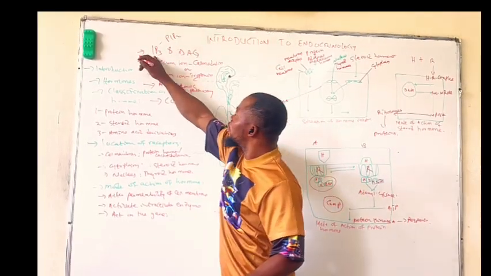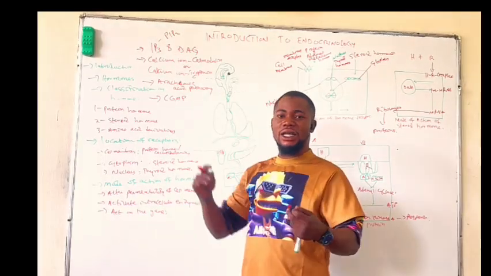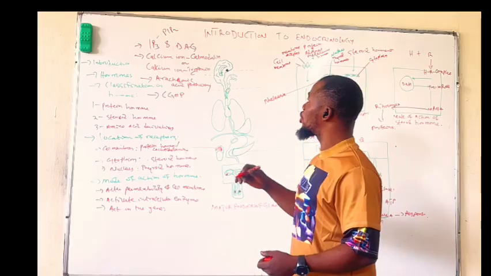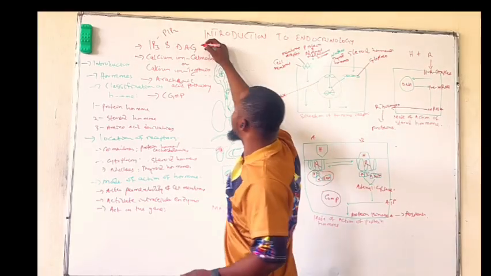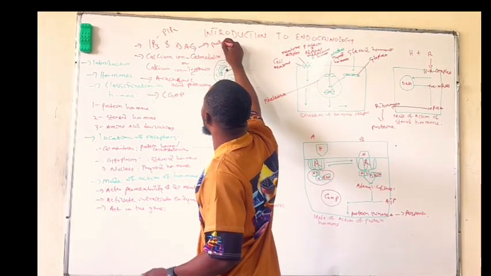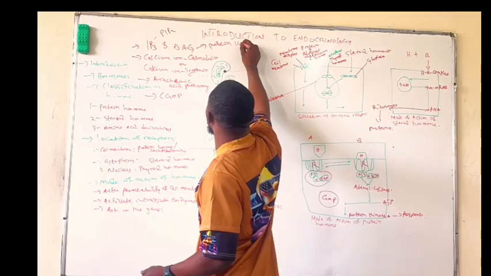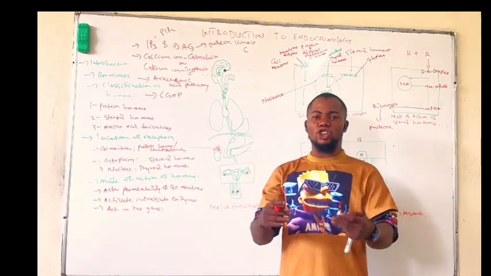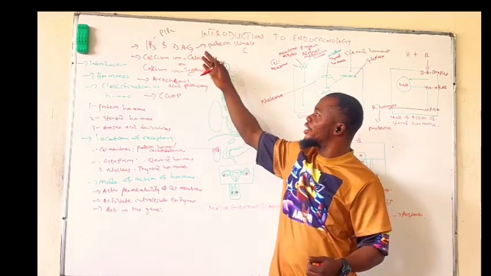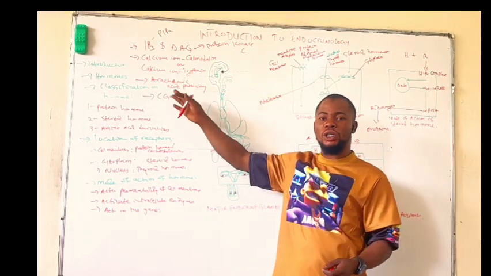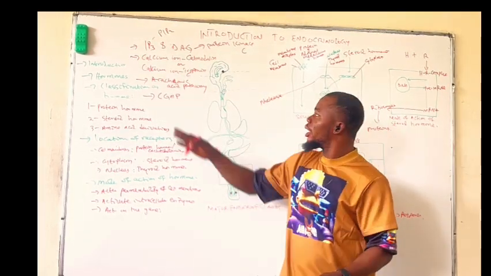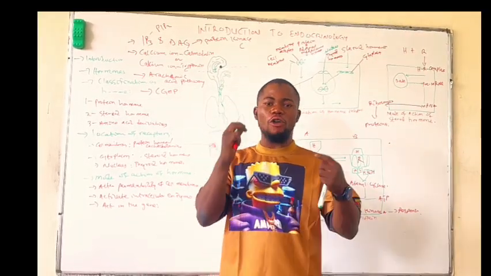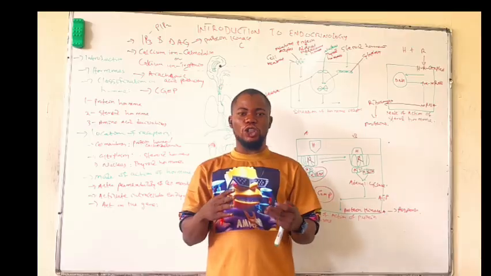Now these, inositol triphosphate and diacylglycerol, will act on an enzyme called protein kinase C, thereby leading to the influx of calcium, which will bring about the physiological response of that hormone on the target cells. Now, for the calcium ion and calmodulin, we should know that most of the hormones function by increasing the influx of calcium.